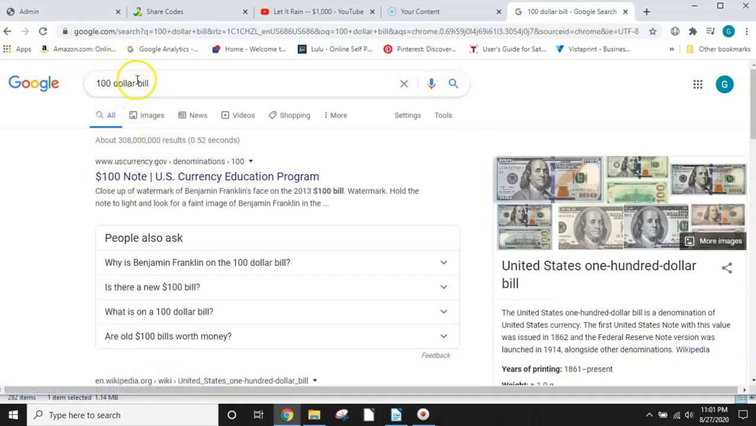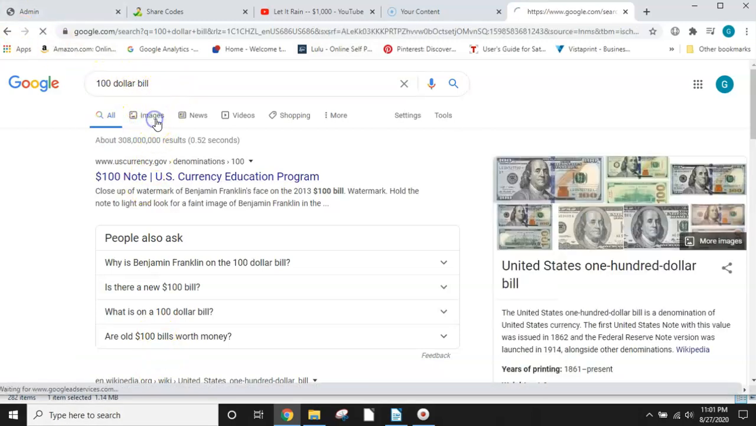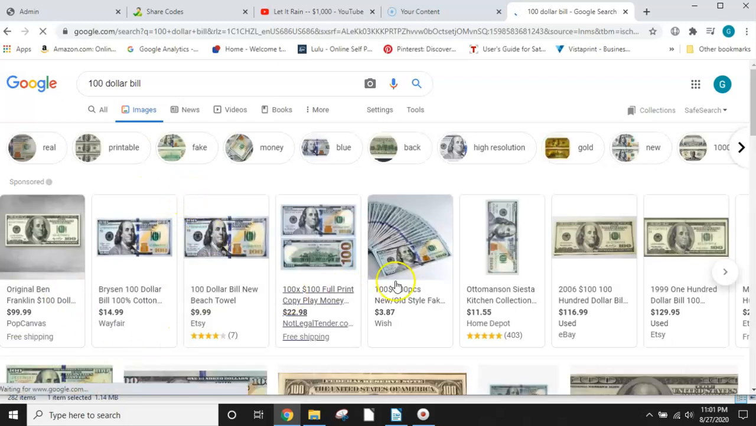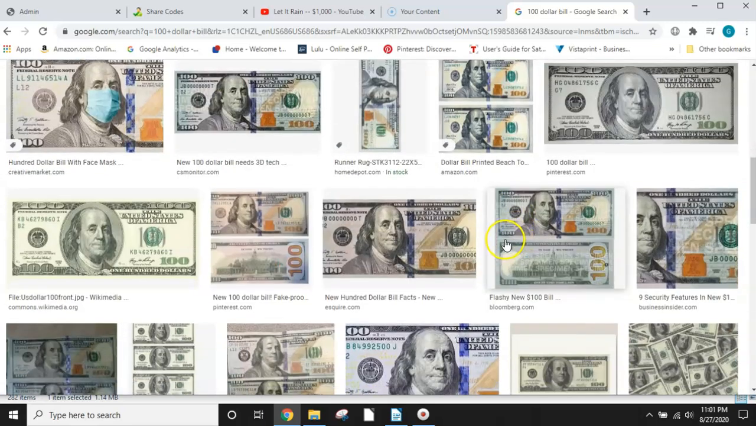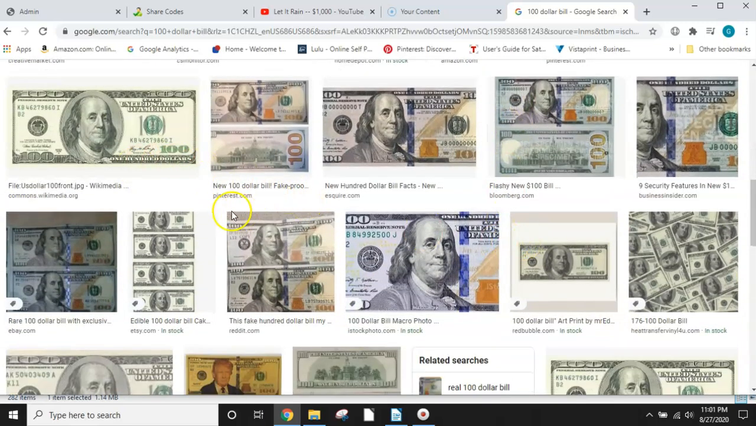I'm going to type in what you want. Hit images here. And you're just going to choose a small picture. I already chose my small picture, and I saved it in my computer. So once you save it, let me show you how to save it.